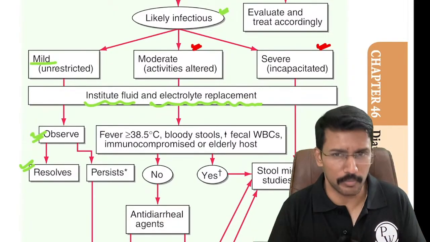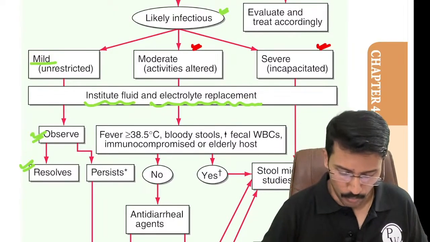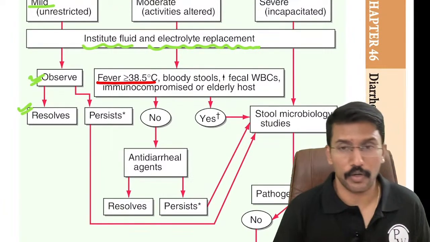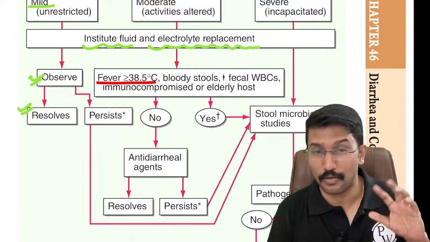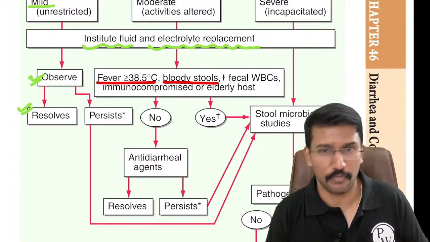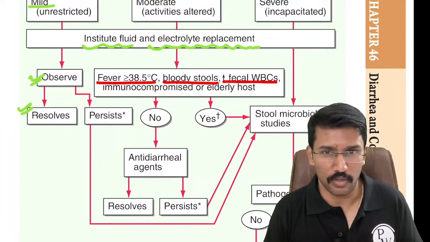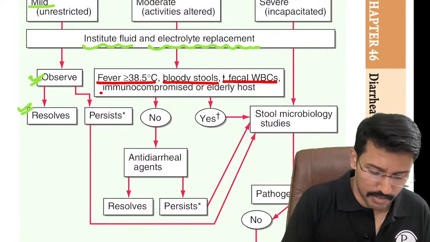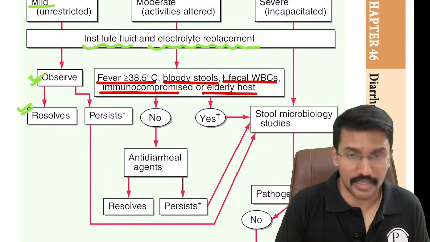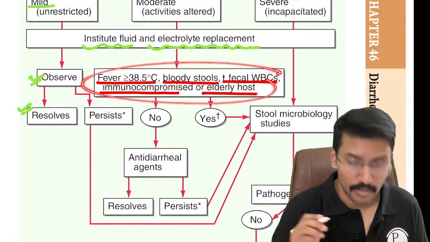In them, we need probably more institutionalized assessment. I might need to hospitalize and assess. Okay. Now, what do I assess? I will check the fever more than 101 degree. I told you already that it calls for further evaluation, right? If there is bloody stool, it calls for further evaluation. In the feces, if there is increased WBC count or pus in stool, it indicates further evaluation is required. If patient is immunocompromised, or elderly, meaning age more than 70 years, it requires further evaluation. So all these points we have already elaborated.